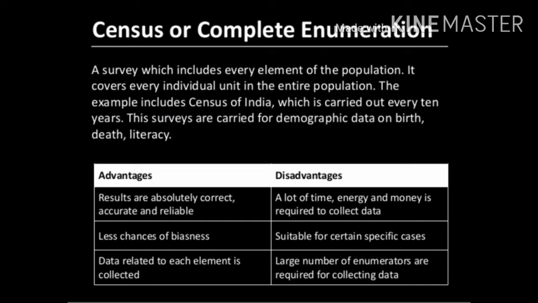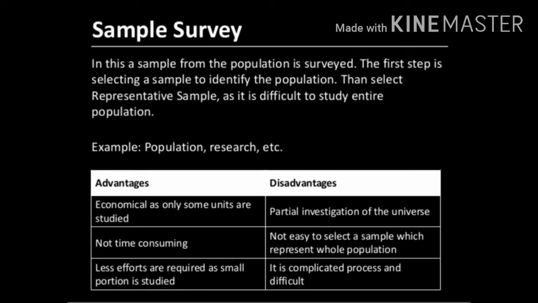So next we shall see the sample survey. Since census survey is not suitable for all types of situation, we sometimes use sample survey. So let's see what is sample survey. In this, a sample from the population is surveyed. Sample means from the large population, only a few people are selected and surveyed. The first step is to identify the population. Population means the persons to be surveyed according to the problem. Then select the representative sample, as it is difficult to study the entire population.